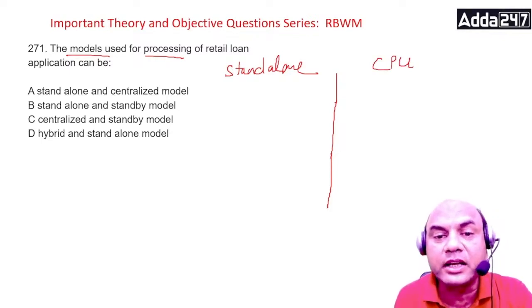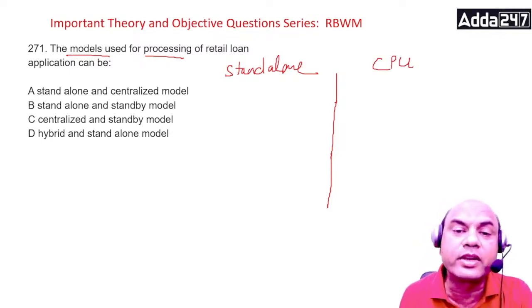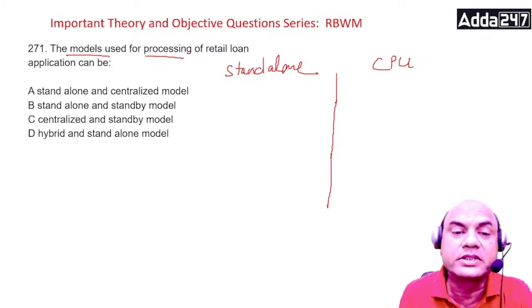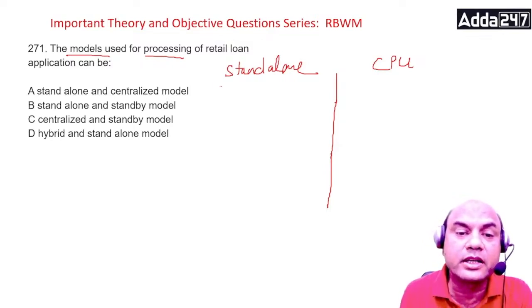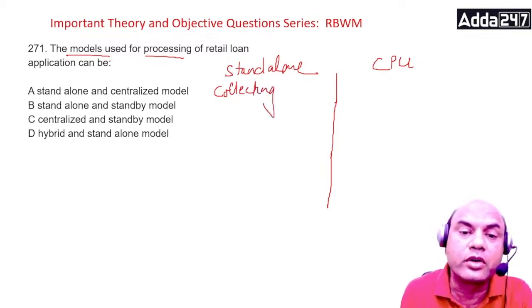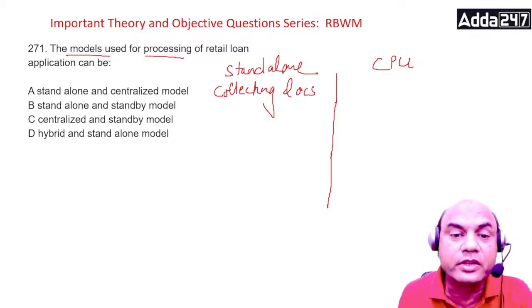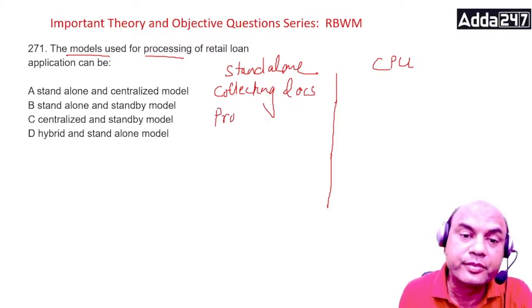What is there in standalone? Here in standalone, everything is done by the branch. Means collecting the documents, docs. Second, processing of the loans, means analysis, processing of the loans.